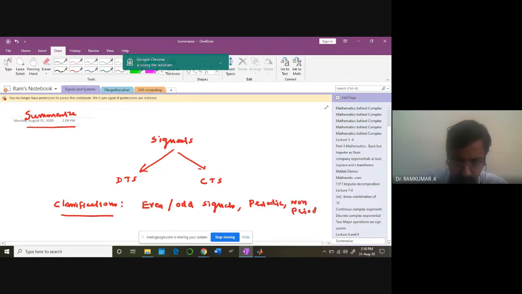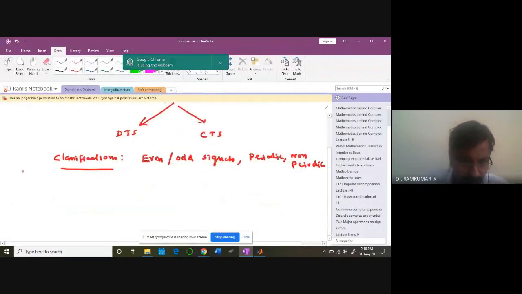These are two key concepts of any signal. Then we need to learn about the energy of a signal, how to compute the energy and power of a signal.